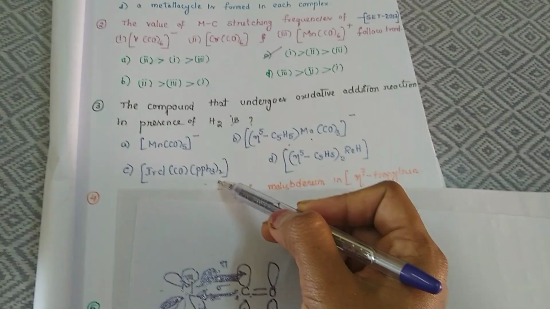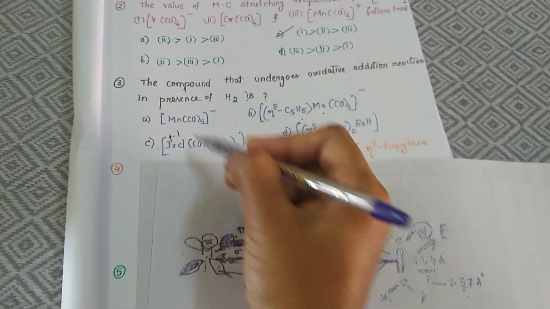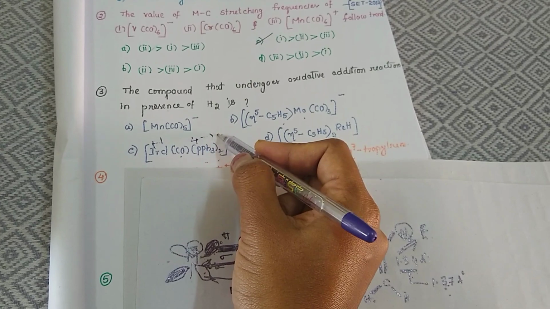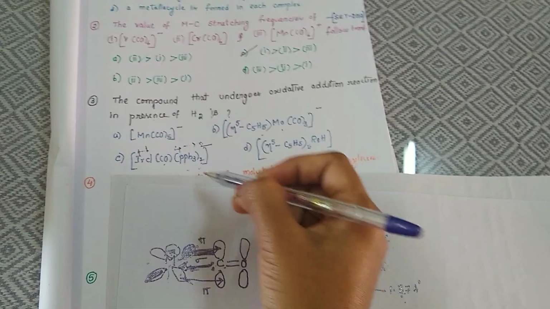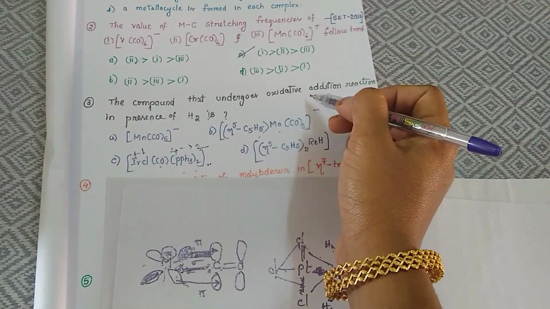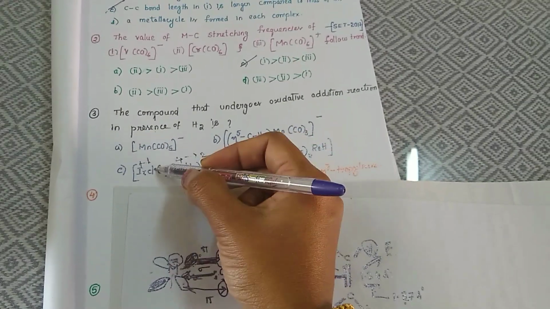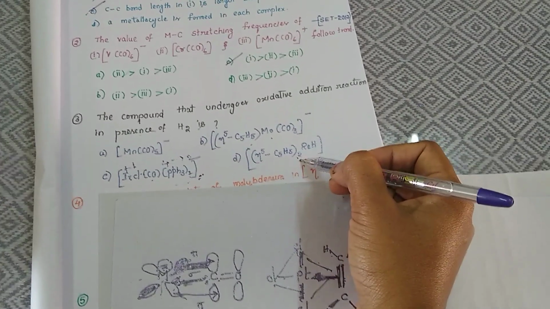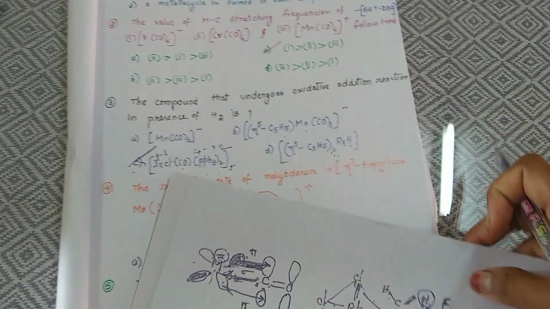And here iridium, this is the Vaska's complex, a well-known complex where iridium shows +1 oxidation state and the coordination number here is 4. The coordination number can change from 4 to 6, and the oxidation state can also change from +1 to +3. So there is a possibility for Vaska's complex to undergo oxidative addition. Why? Because the metal can exist in variable oxidation states as well as variable coordination numbers, and moreover this complex is coordinatively unsaturated, whereas the other is already saturated, so it won't undergo. So option C will be the right answer.